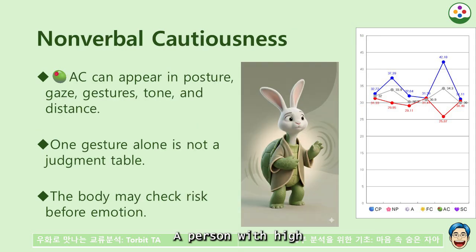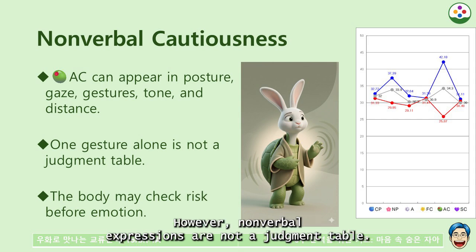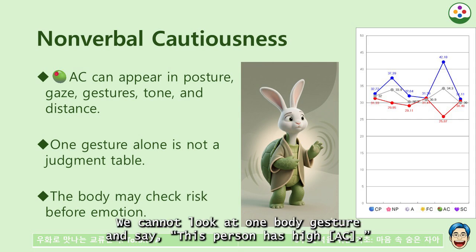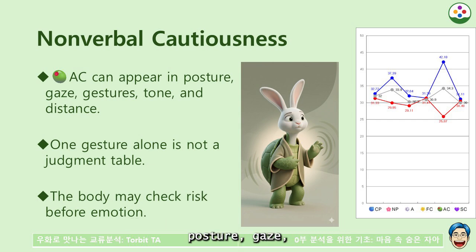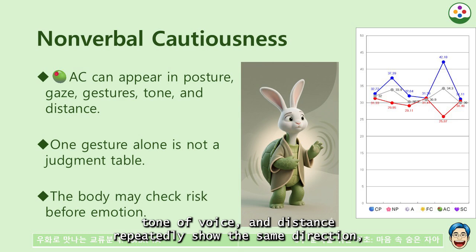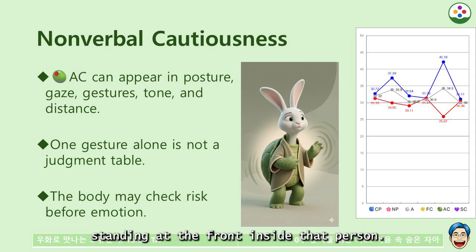A person with high AC may show the energy of cautiousness and restraint not only in words but also in the body. However, non-verbal expressions are not a judgment table. We cannot look at one body gesture and say, this person has high AC. Non-verbal expressions are only reference material. When facial expression, posture, gaze, tone of voice, and distance repeatedly show the same direction, we can carefully estimate which ego state is standing at the front inside that person.